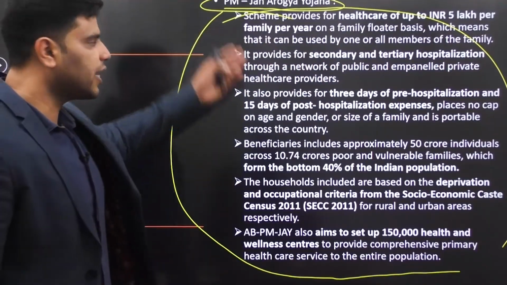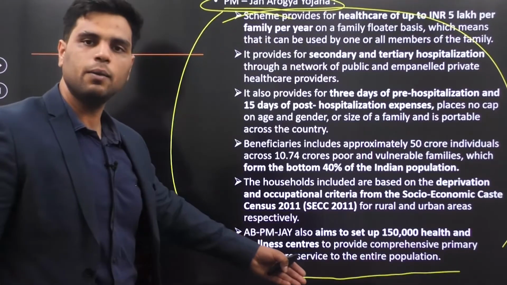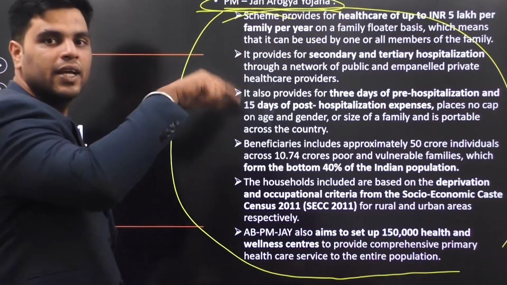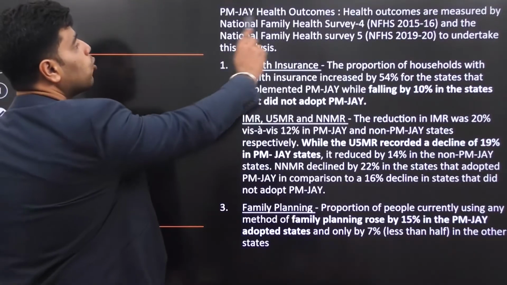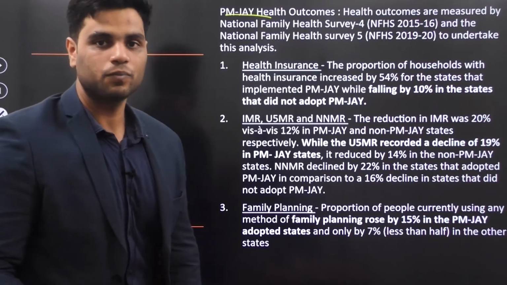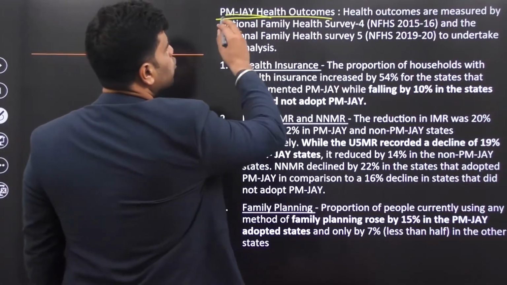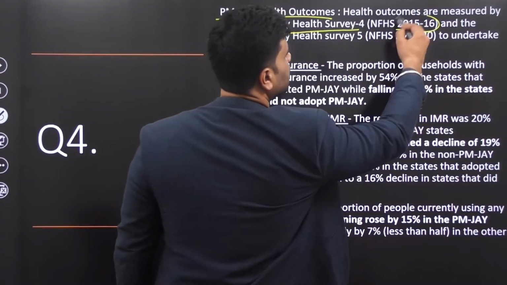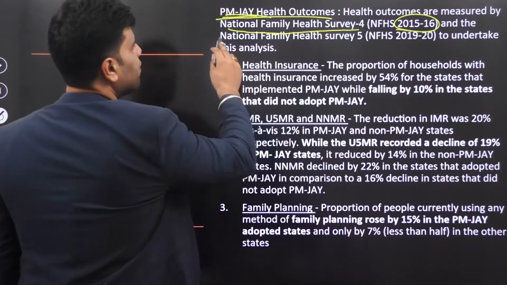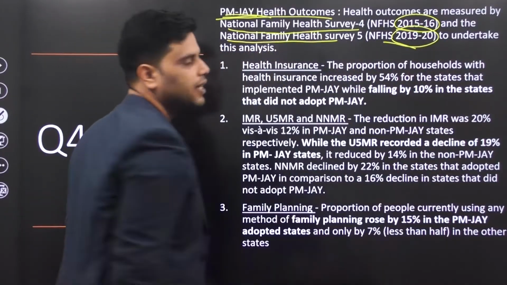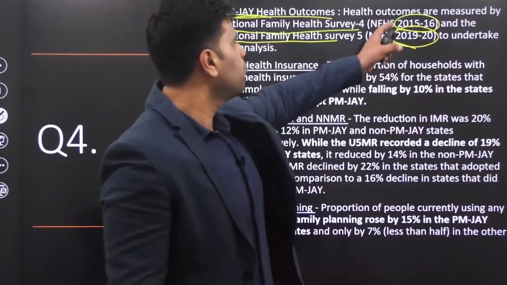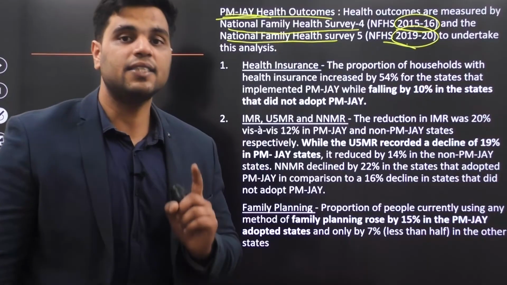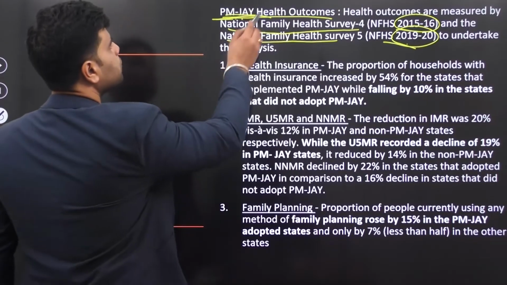All right, you can take a look at that in your model answers. These details will be mentioned in the model answer itself. So first explain what is Pradhan Mantri Jan Arogya Yojana. Then explain how this Jan Arogya Yojana benefited the nation. Health outcomes through PMJAY. Health outcomes are measured by National Family Health Survey 4 that was conducted in 2015-16 and National Family Health Survey 5 that was conducted in 2019-20. So by comparing data from this and this, we see an improvement and we can safely say that this improvement was due to this scheme.